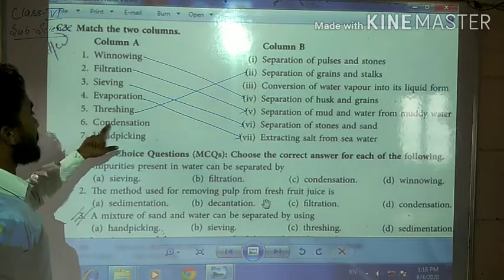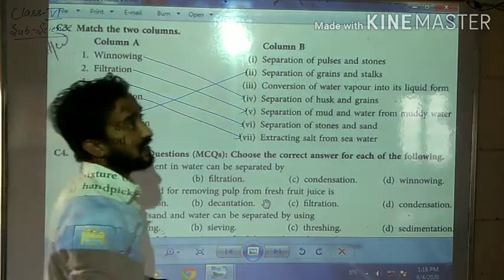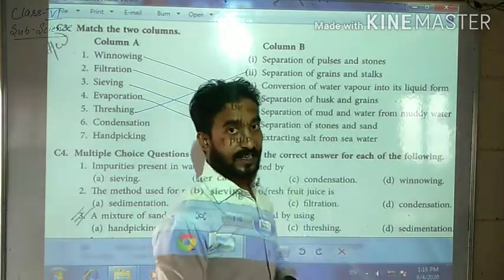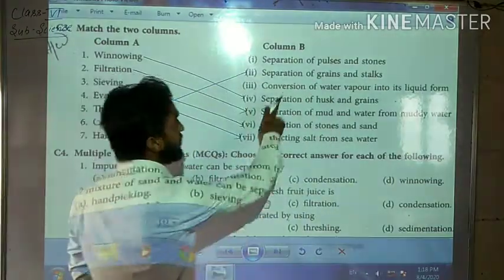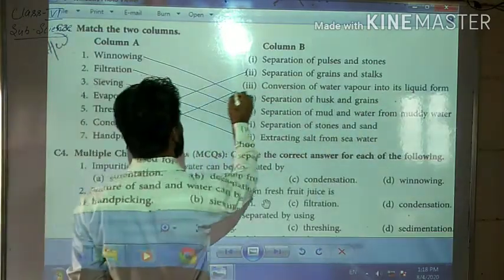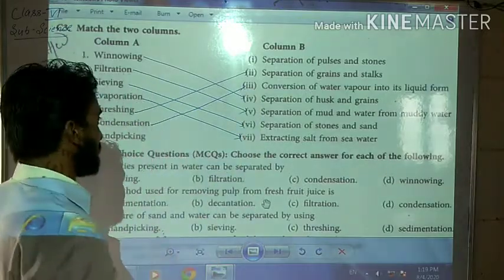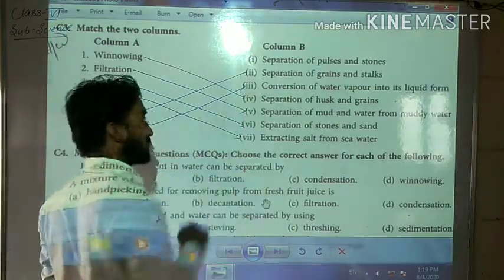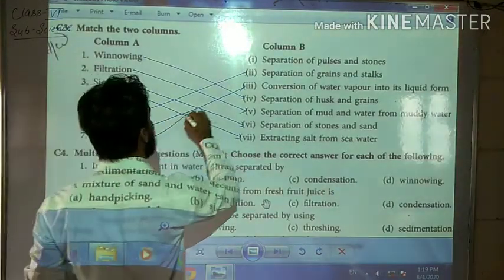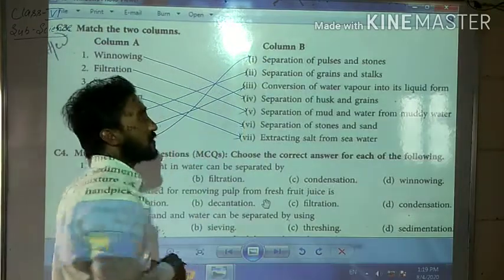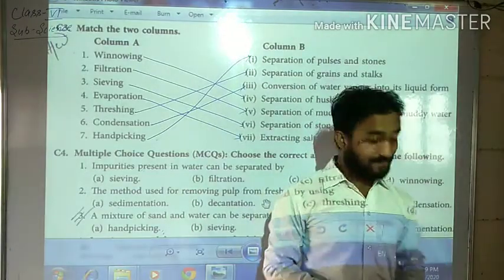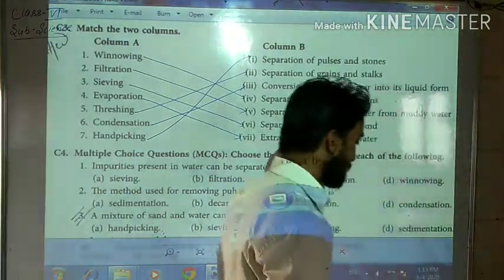See question number 6. Condensation. Condensation means that water vapor converts into liquid. That is called condensation. Conversion of water vapor into its liquid form. So number 6 will match with number 3. And see, all columns are matched with the others. What is left? Hand picking. So hand picking will match with separation of pulses and stones. I hope students you have understood very well. See question number 4.